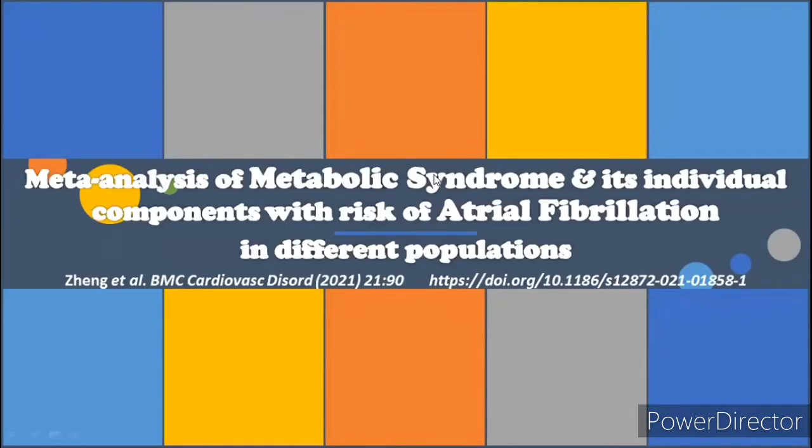Today we're going to discuss a research paper entitled Meta-Analysis of Metabolic Syndrome and its Individual Components with Risk of Atrial Fibrillation in Different Populations. This paper was published in BMC Cardiovascular Disorders 2021 by Zheng et al.